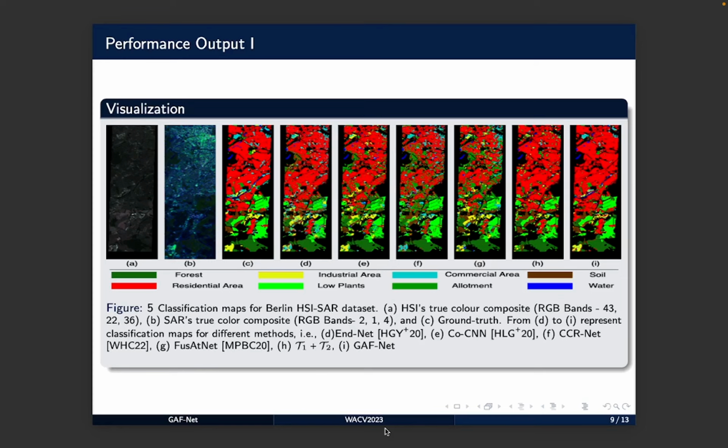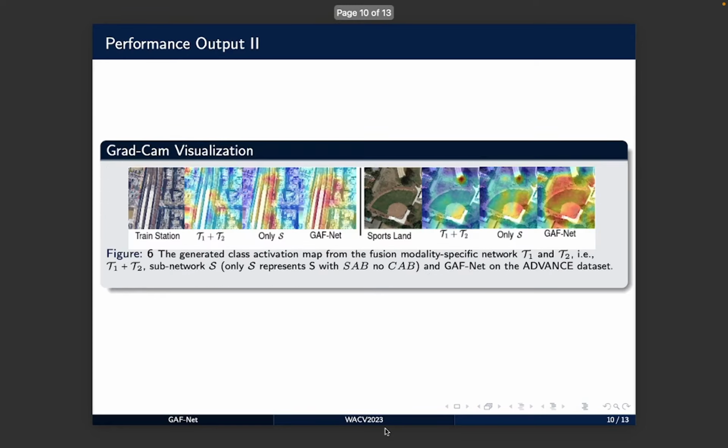These are some visualizations generated from the Berlin dataset. Finally, we have generated some GradCAM visualizations for our research work on the audio-visual dataset, where we can see great performance for GAF-Net as compared to the previous fusion mechanisms.